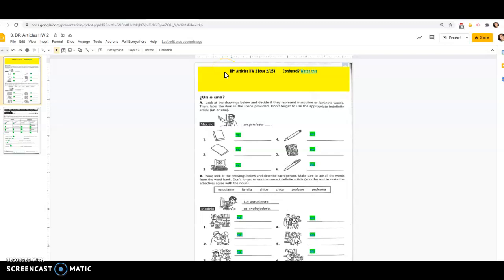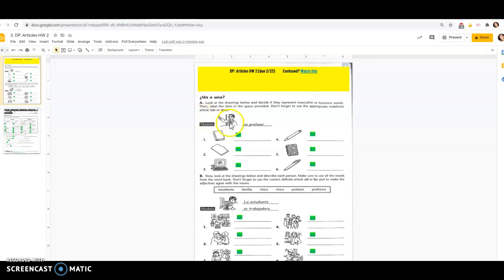DP article homework 2. Okay, first section says, look at the drawings below and decide if they represent masculine or feminine words. Then label the item in the space provided. Do not forget to use the appropriate indefinite article, un or una.